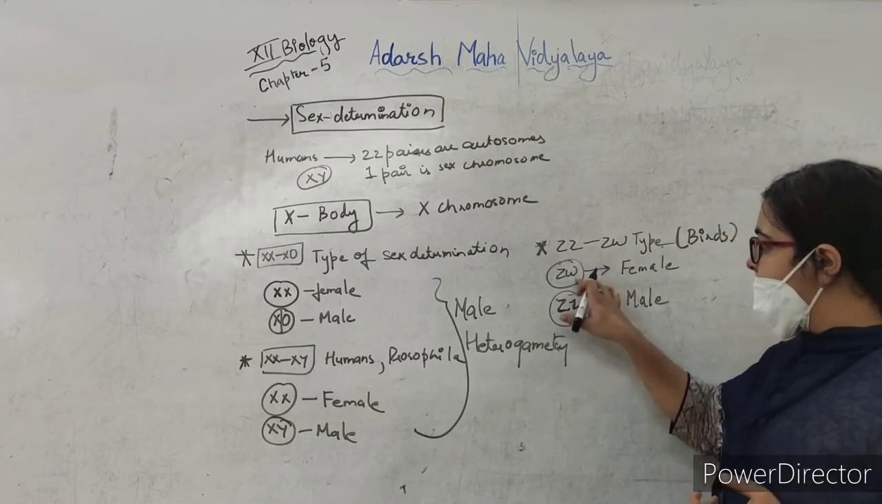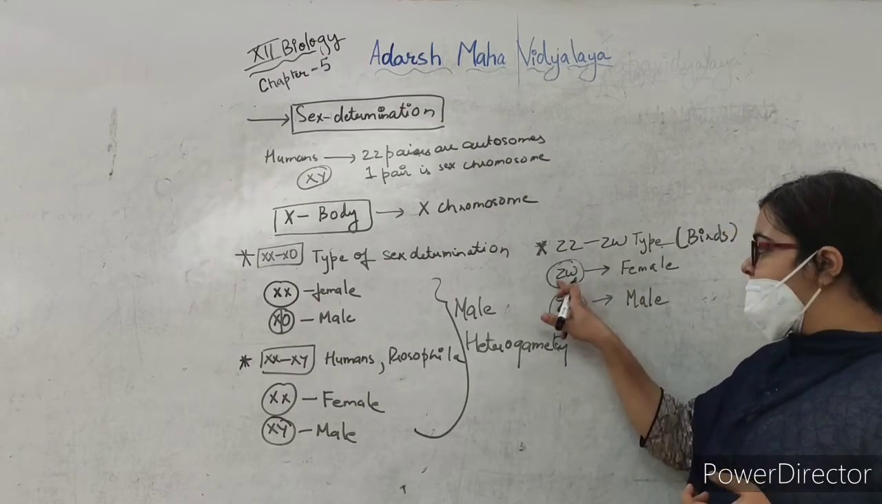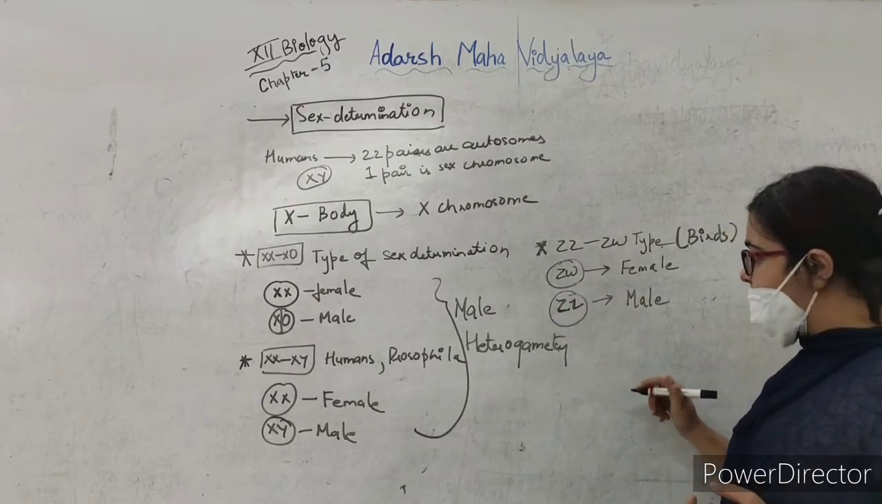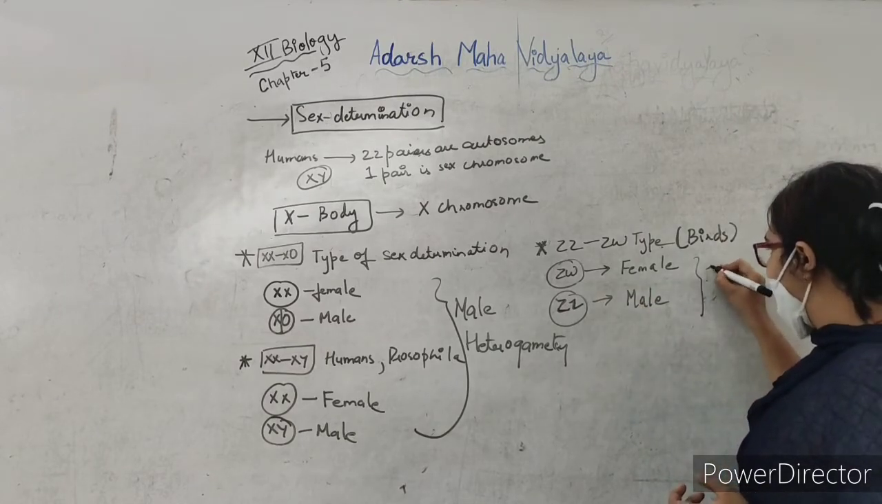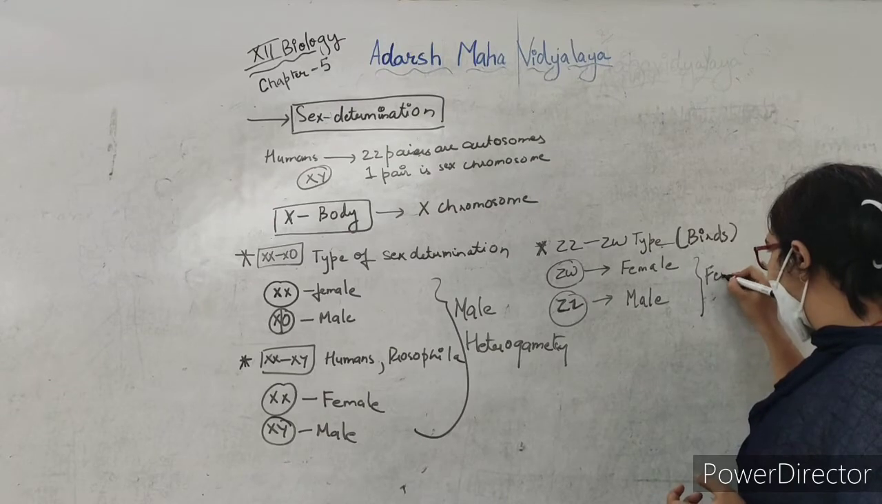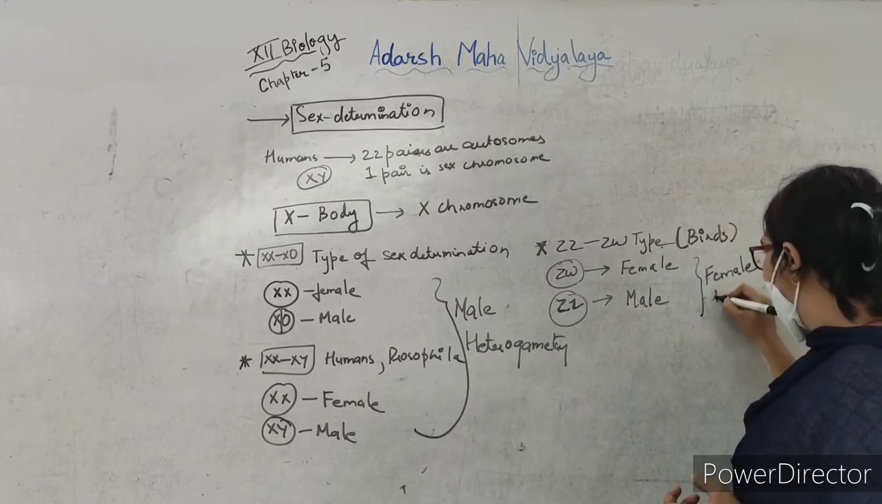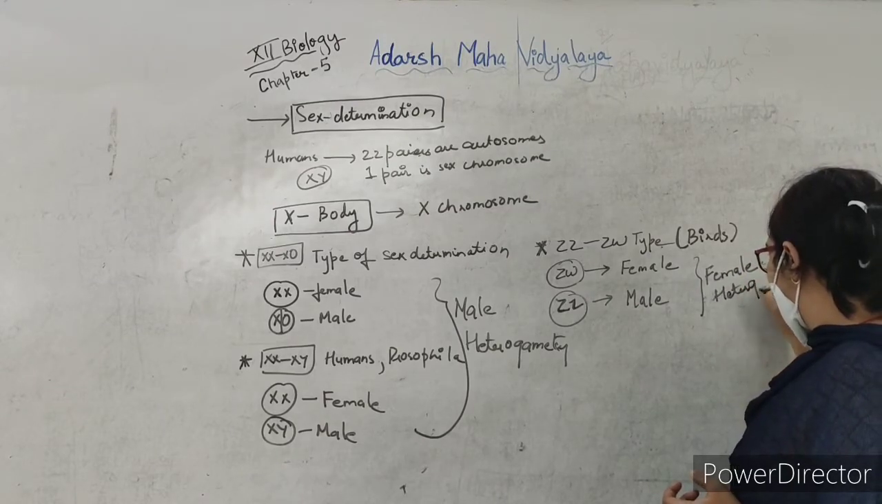Z chromosomes, but the female has a Z and a W chromosome. Okay, so in the case of birds, the phenomenon shown is female heterogamety.